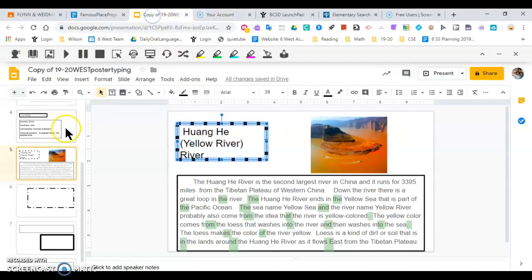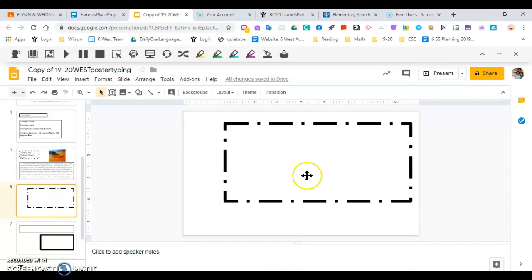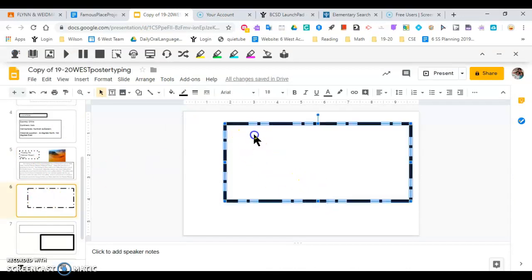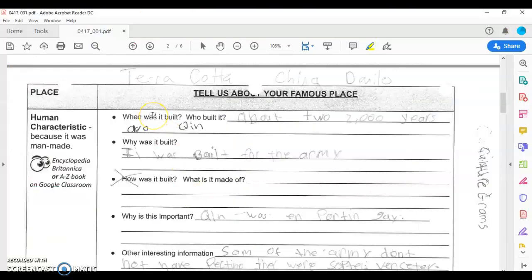I'm going to go to slide 6, this slide, and I'm going to reshape this box afterwards, but I'm going to do some of my typing in there. I'll put a title and so on later. Remember, you're taking your notes and you're turning them into sentences. You should combine the idea of the question with what you wrote. When was it built? About 2,000 years ago. Okay. So we're doing the terracotta soldiers of China. The terracotta soldiers were built, or were made, about 2,000 years ago.